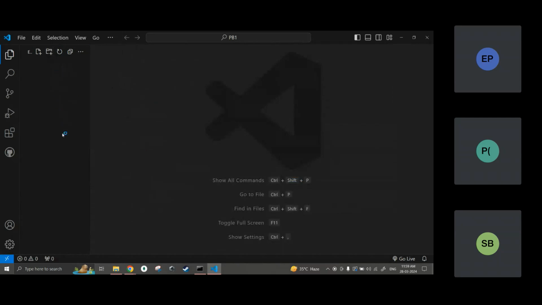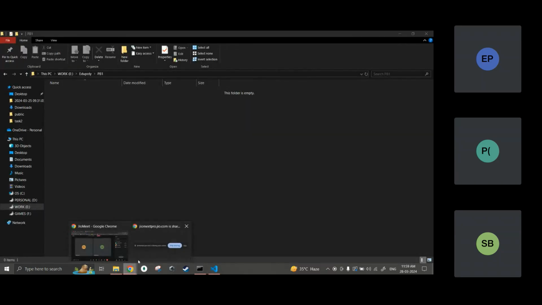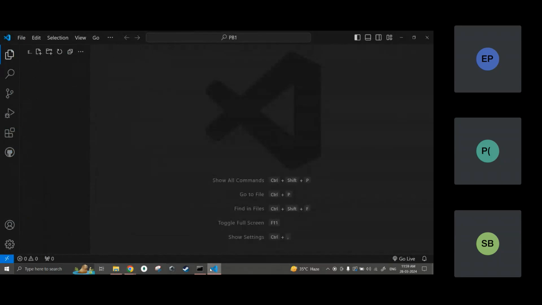On the left hand side, in this side panel, I can see everything is empty. Nothing is there. That means no files are there in this folder. This blue symbol is Visual Studio Code. Here we have some options. What is this? New file, new folder, refresh, collapse, like that. So I'll create a new file here. Let me name it 1.py. What is that? A .py? .py means it is a Python file. If you are working on C++, it will be a .cpp. Java file, .java.